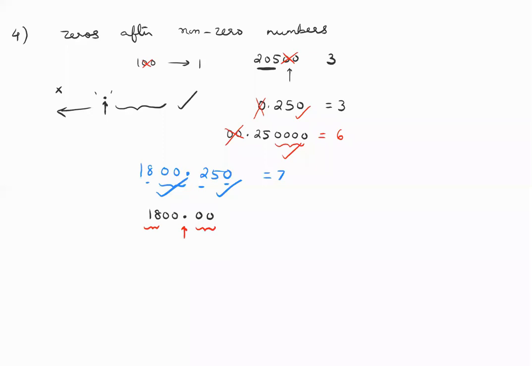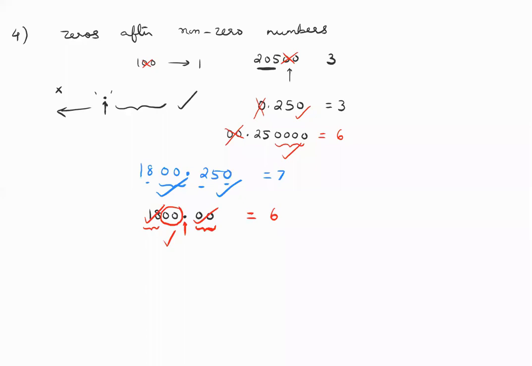If you have zeros in between two counting numbers, you have to count them. So I'm counting these, forget about the decimal point. Because of the decimal, I'm counting these, right? Because of non-zero, I'm counting these, right? When you count those two, then you have to count the in-between ones also. Now these 2 zeros are in between, so you have to count them. So your total significant digits here are 6.